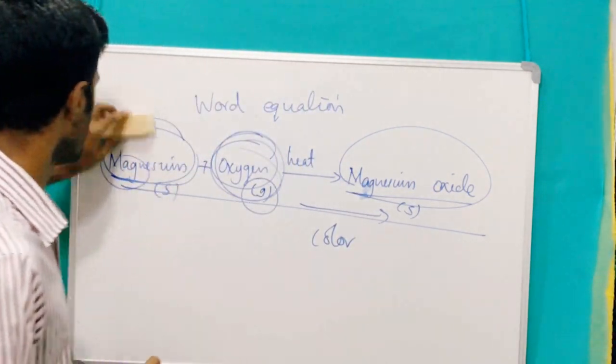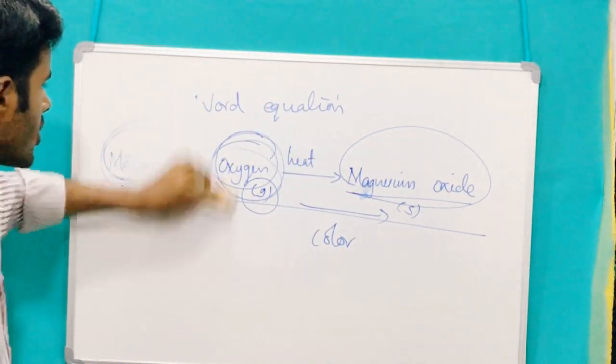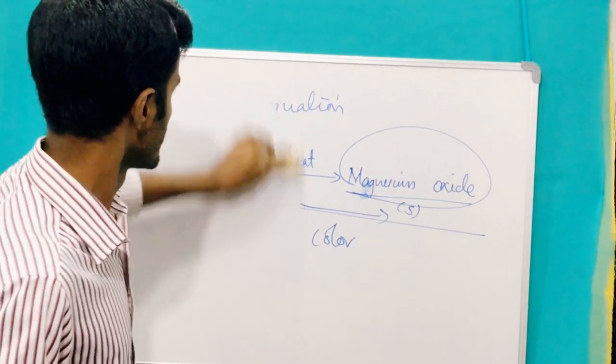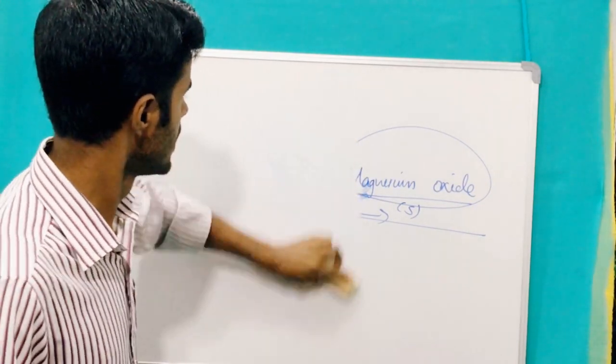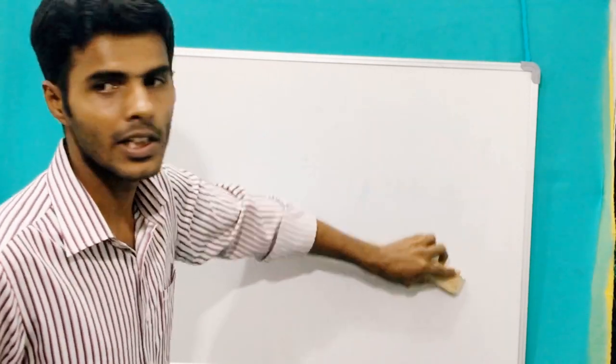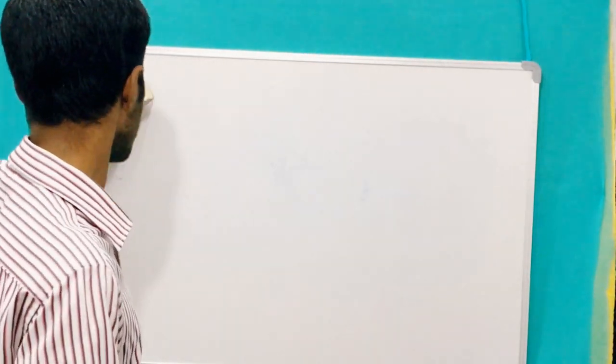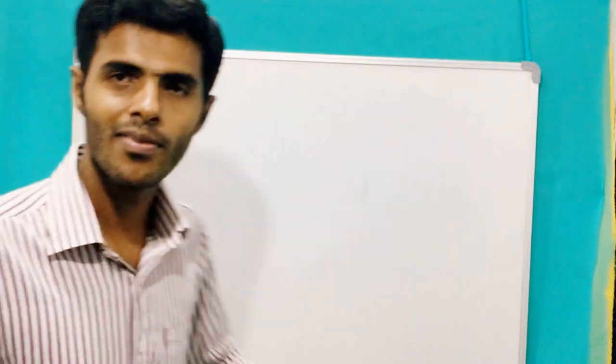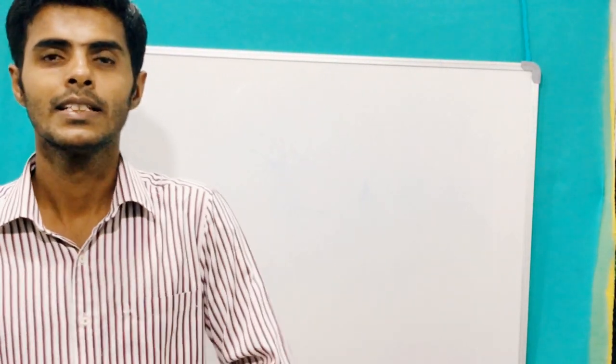Now, being a chemistry student, you are not supposed to represent a chemical change using a word equation. You can, but the standard way of representing a chemical change is the skeletal equation.